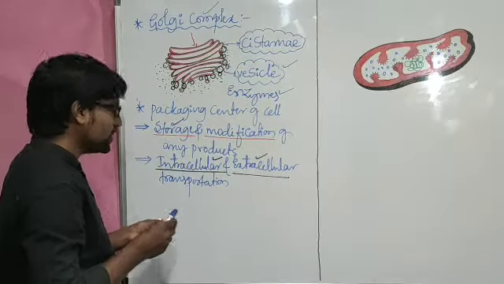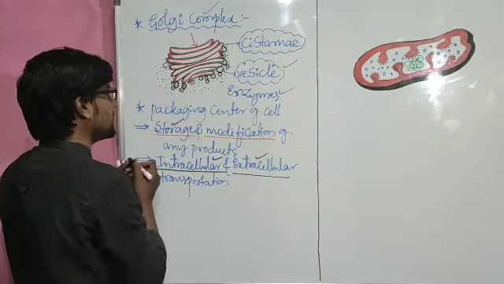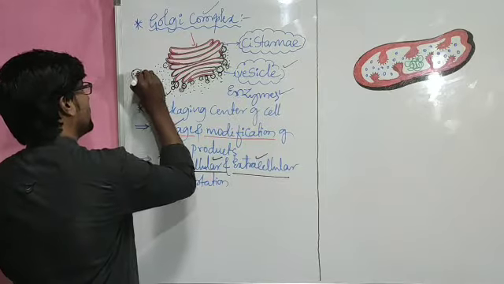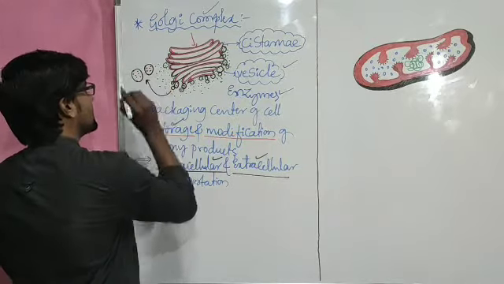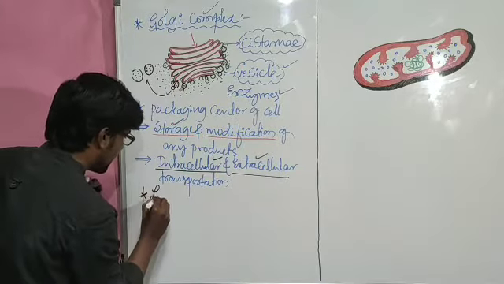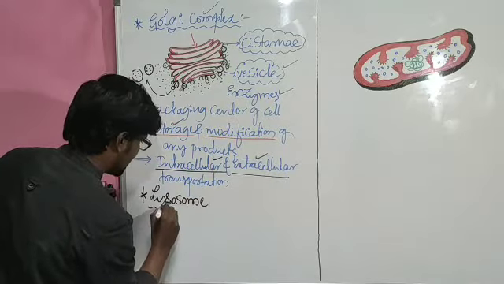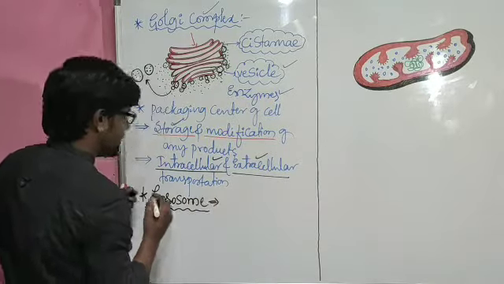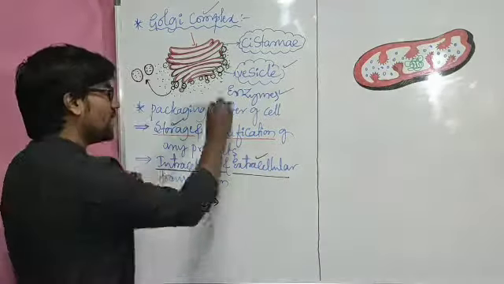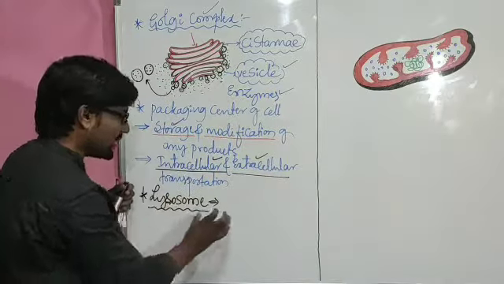And one more major thing: if we consider these vesicles, they are going to form another major organelle, which we will refer to as lysosomes, right? This is the major one. So that means the Golgi complex helps in the formation of lysosomes. Whenever these vesicles get discharged, they are going to form lysosomes.